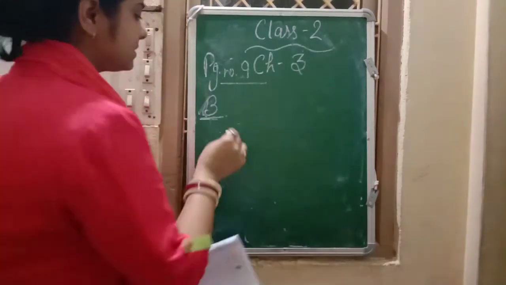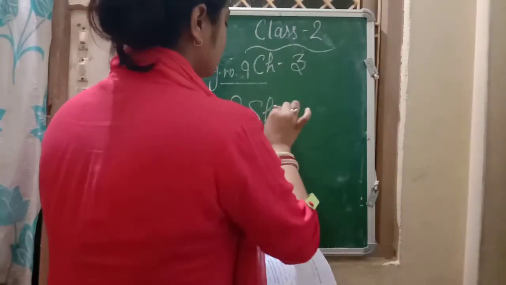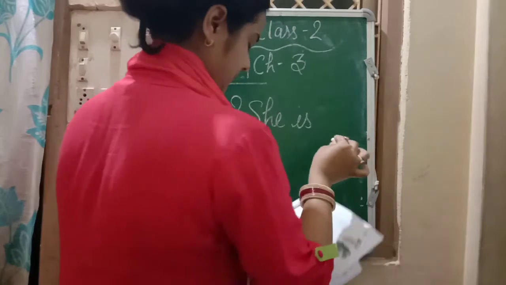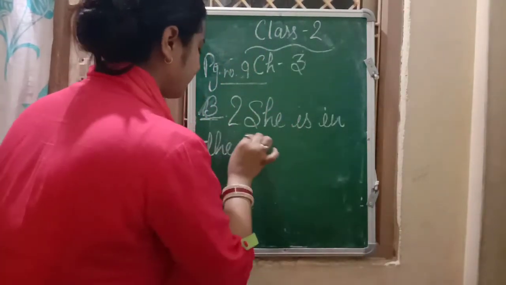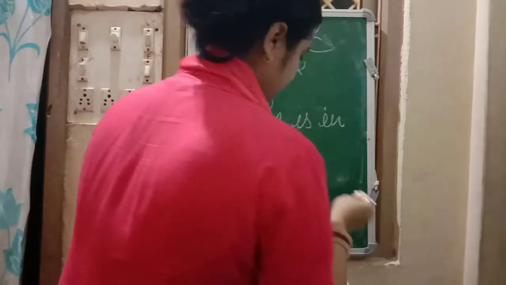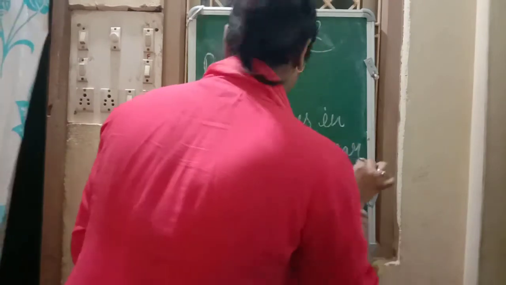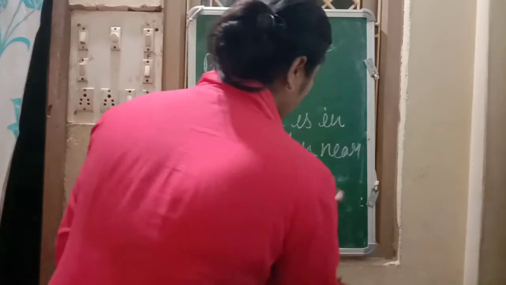So the second one is: she is in the garden near the tall tree.